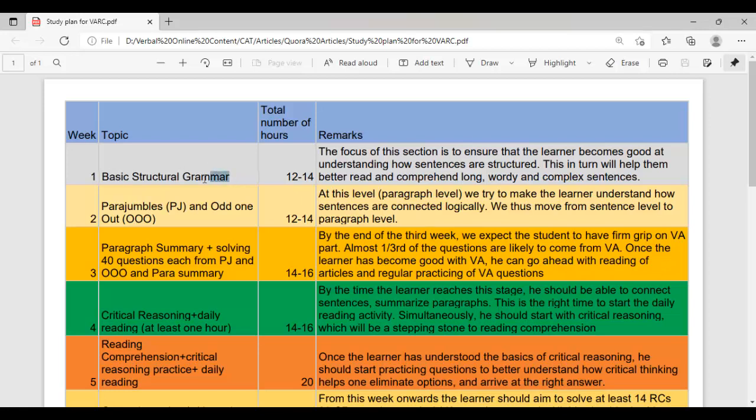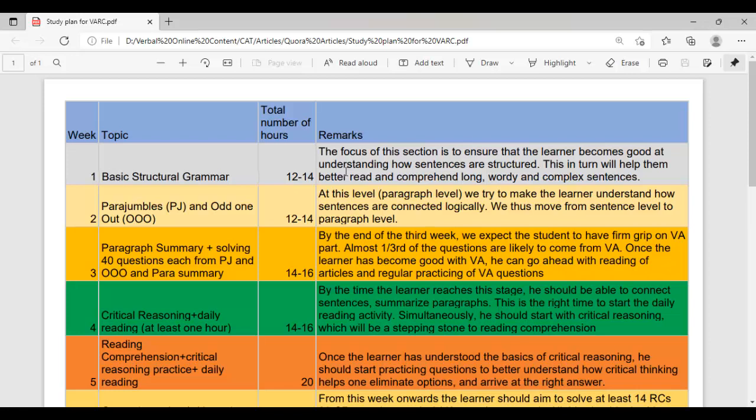This structural grammar is very important because with the help of it, you can actually learn how to construct and frame sentences. When you study grammar, you have to start from sentence level, and then move from sentence level to paragraph, from paragraph to RCs. You should know how sentences are structured, how complex sentences have to be read, what are the different elements of a sentence, and which element is the most important, which is the least important. This will help you better understand how wordy and long sentences are structured. This is what you should do in the first week of your preparation.